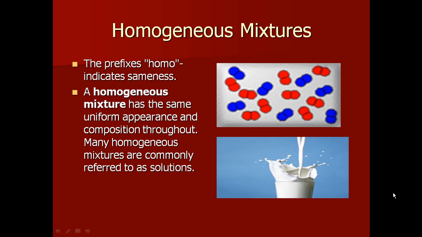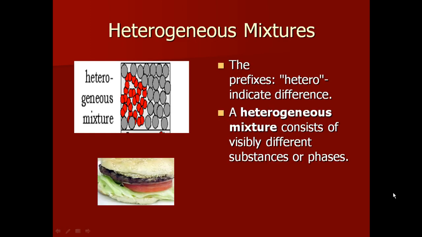In a homogeneous mixture, we have a lot of different things. In this example of milk, we have fat, we have water, we have protein, we have vitamins, but you cannot see all those different parts because they're physically combined very well. Whereas in a heterogeneous mixture, the example is the hamburger. We have beef, lettuce, tomato, a bun, and you can see all the different parts.